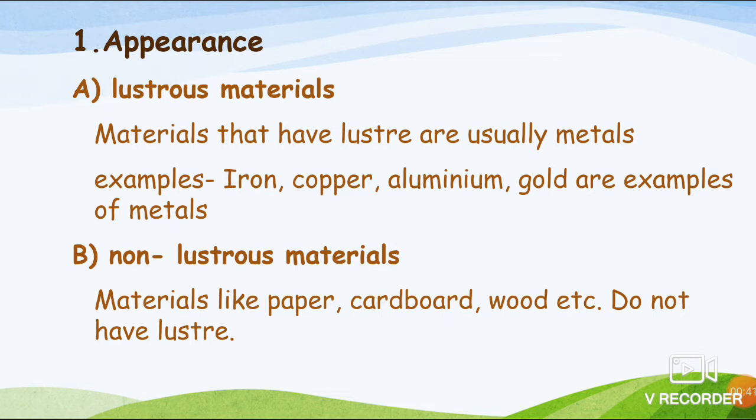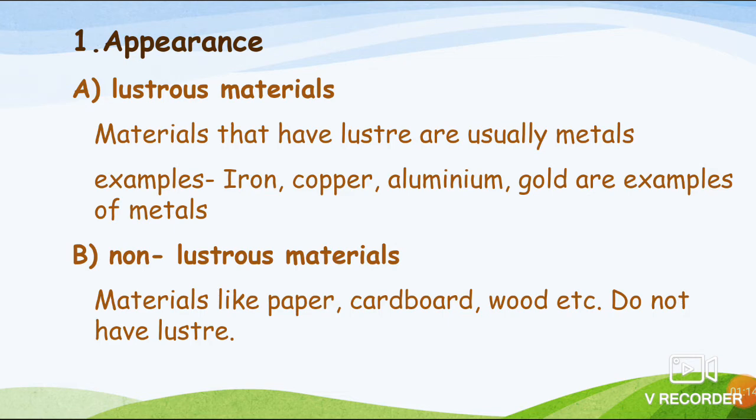Based on that we can divide the material into two groups. One is the material which are having luster, then lustrous material, and all other material which are not having luster will be considered non-lustrous material. So what are the examples of lustrous material? These are the examples: iron, copper, aluminium, gold, platinum, silver. They all are the examples of lustrous material.